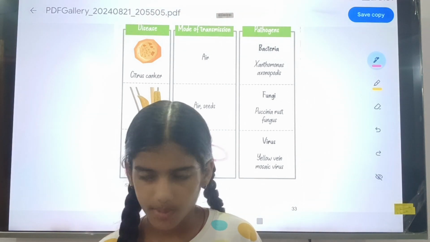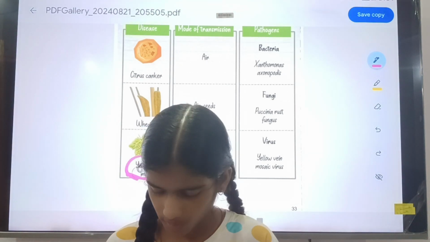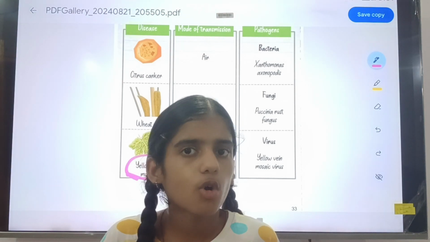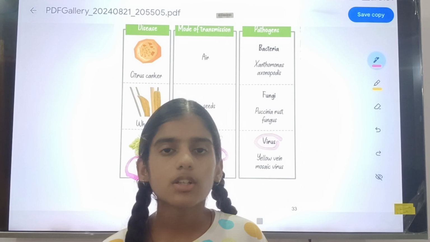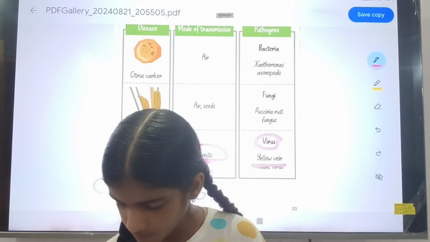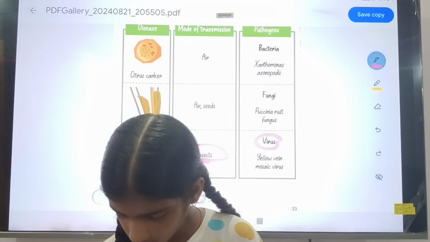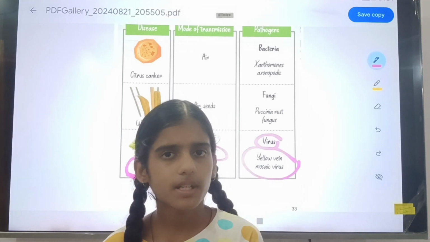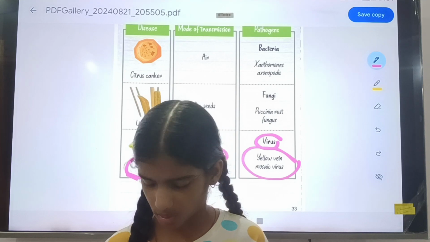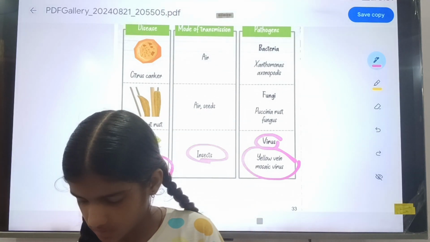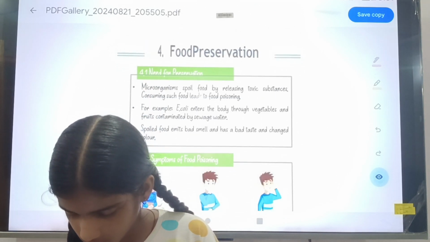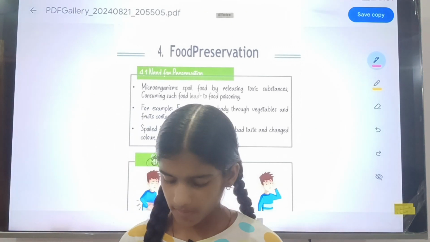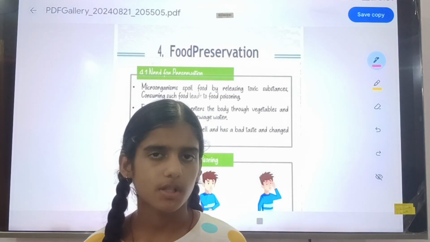Okay. The third disease is yellow vein mosaic. Its mode of transmission is insects. The disease is caused by a virus, and the virus name is yellow vein mosaic virus. Very simple: the disease name, and after it, virus. So this is a disease when we talk about harmful microorganisms also.